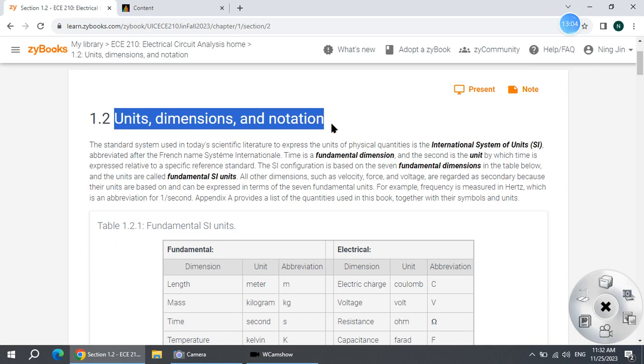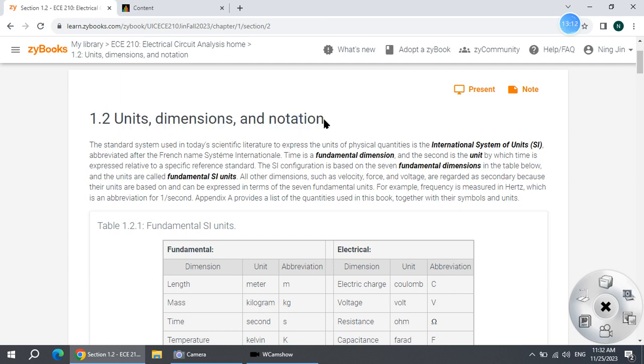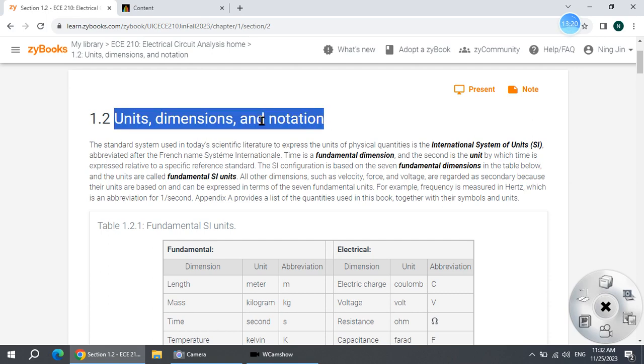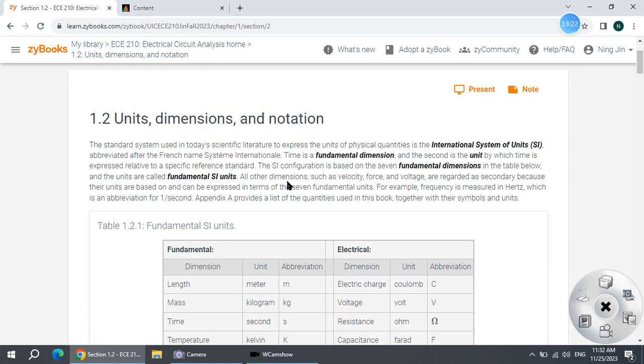So you can prepare a paper. You write down section 1.2, units, dimensions, and notation, and that's it. I believe there's no more summary needed than the name of this section. The name of the section gives you a good summary, but you need more details.